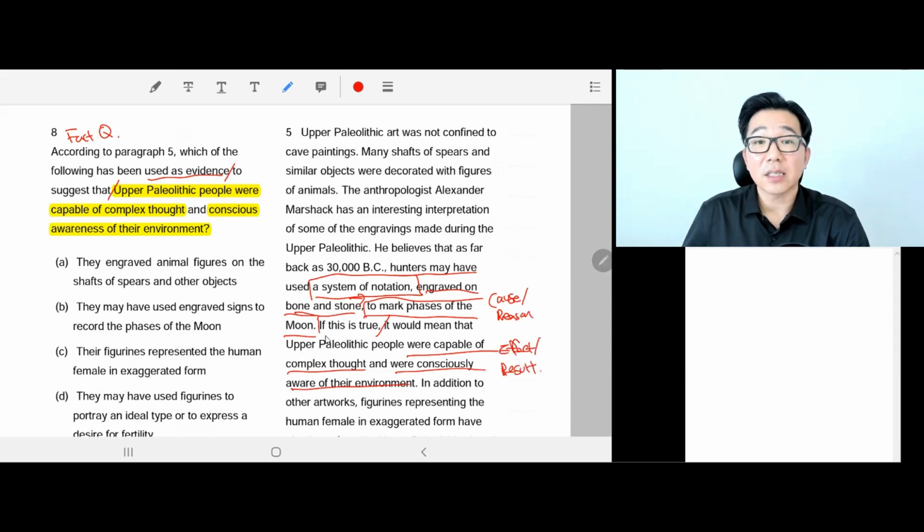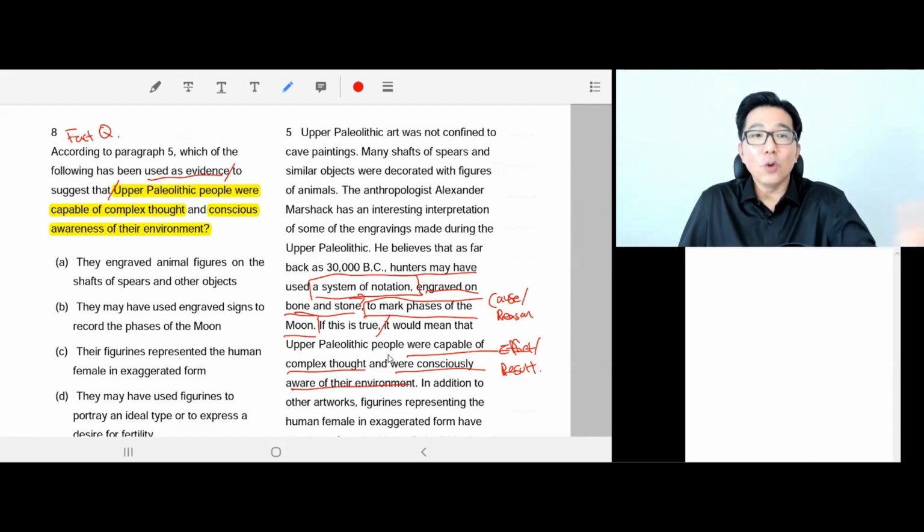So the cause is, if it's true that Upper Paleolithic people engraved a system of notation to show phases of the moon, then it means Upper Paleolithic people were capable of complex thought and were consciously aware of their environment. Okay, this is the proof. This is a reason. It shows that.